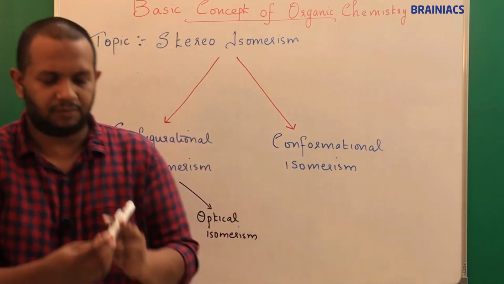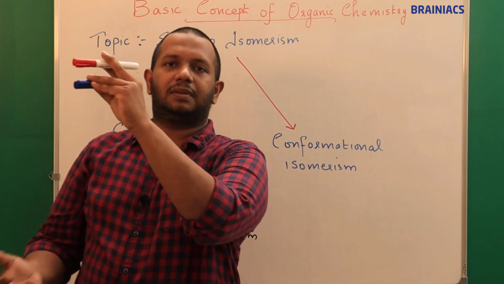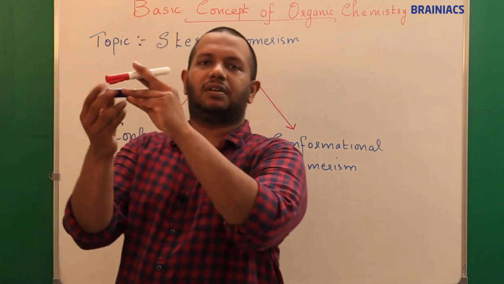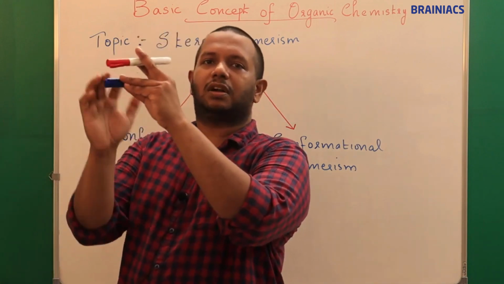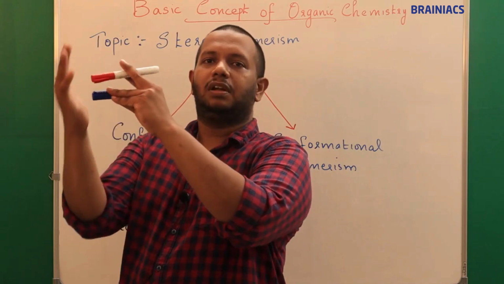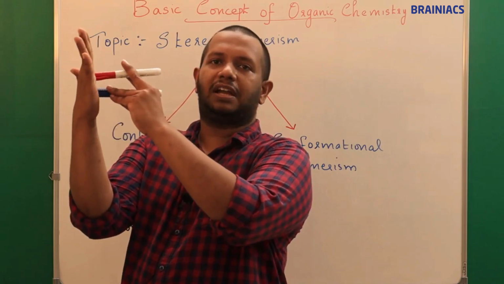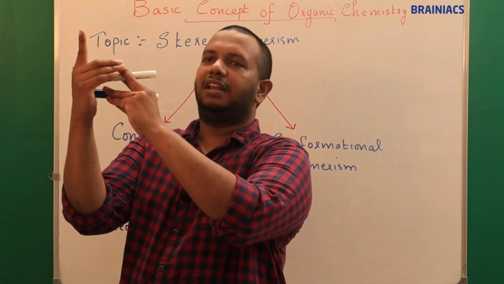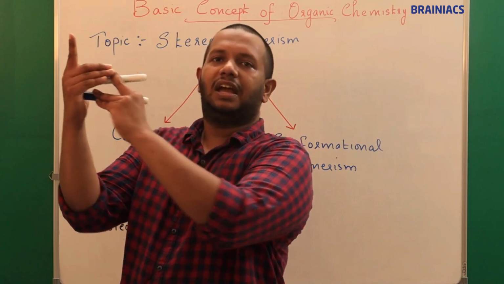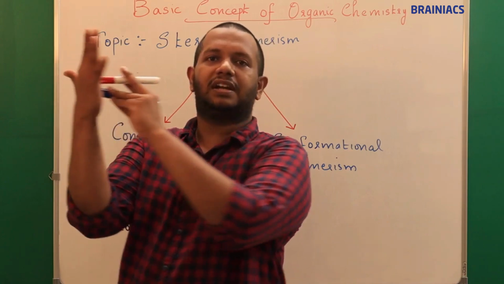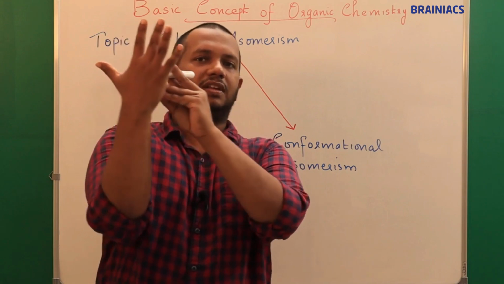Please listen to it. I hope you could see these two pens. Now think like these two are the double bond, one bond, other bond. Now think like this hand I am attaching here. This is one carbon atom, and this finger is my hydrogen, and this is also another hydrogen atom. You can see here.